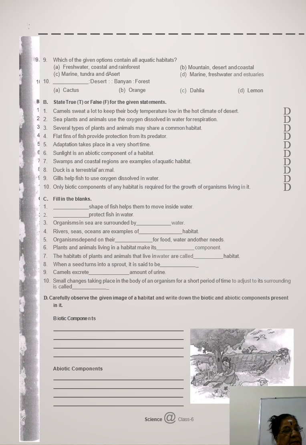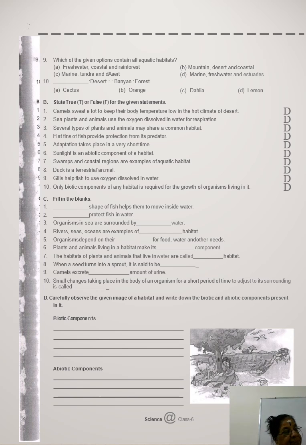So the answer is option D, marine, freshwater, estuary. Then question 10, desert: banyan, forest. This is a desert cactus, a desert plant. Right? Cactus is a desert plant. Then true or false. Camels sweat a lot to keep their body temperature low in the hot climate of the desert. This is false.